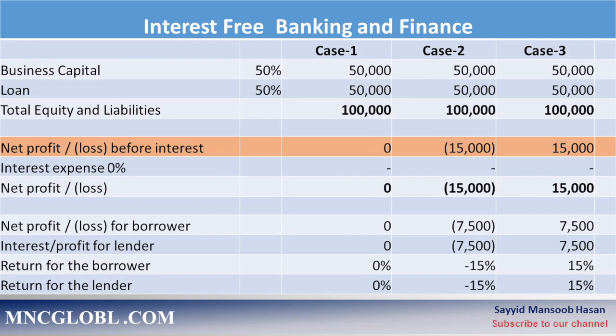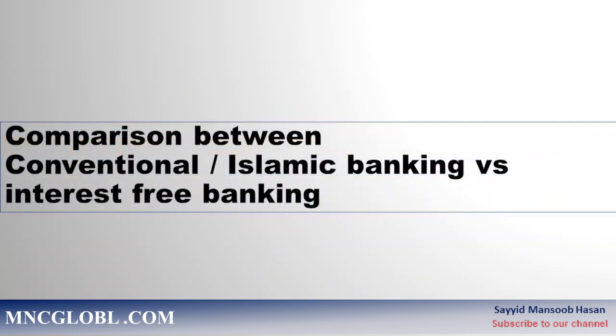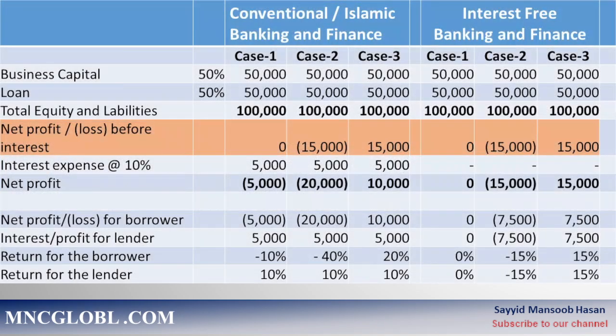Here we can clearly see that there is a very fair, equitable distribution of gains and losses between the lender and borrower as per their financial contribution. Now, let's compare the situation that happens in the conventional and the present Islamic financial system versus the interest-free financial system.